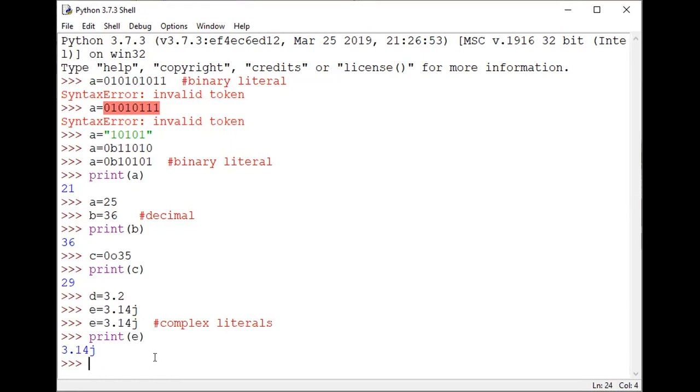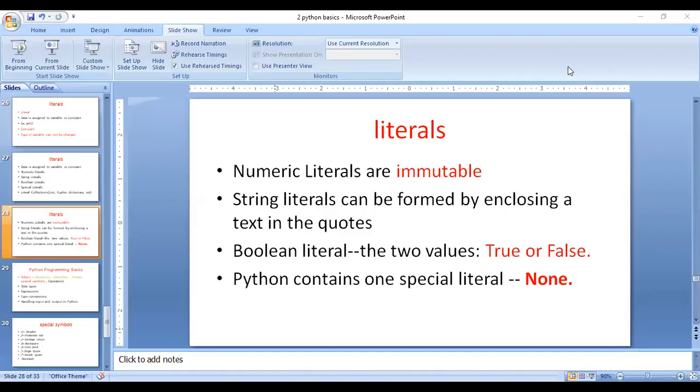The second category of literal is the string literal. What is a string literal? You already know very well about strings.